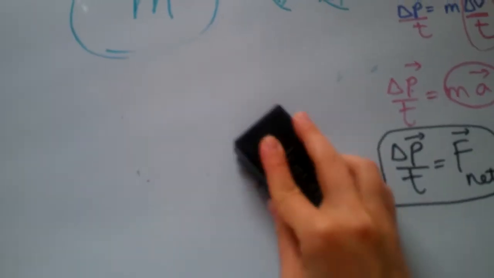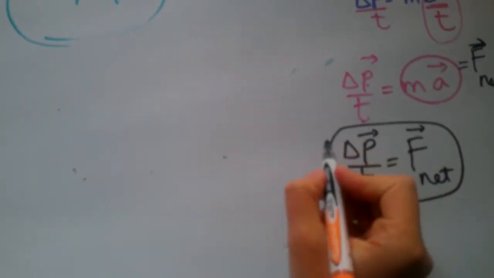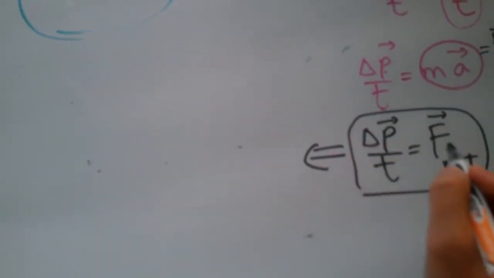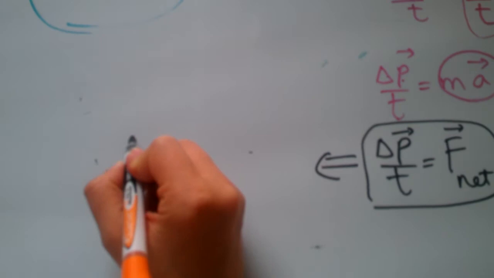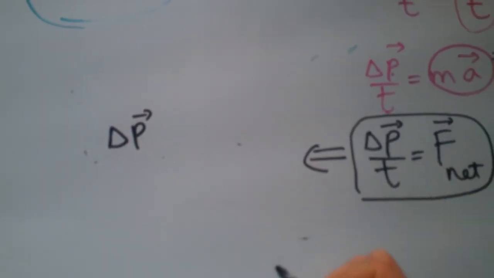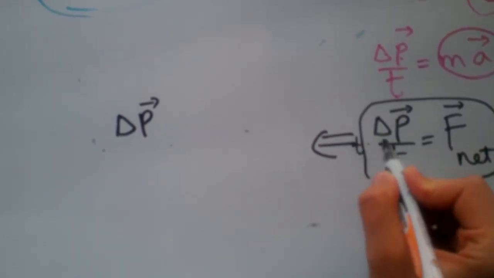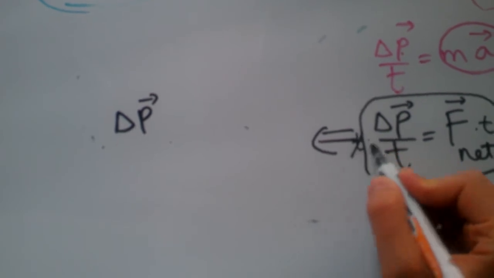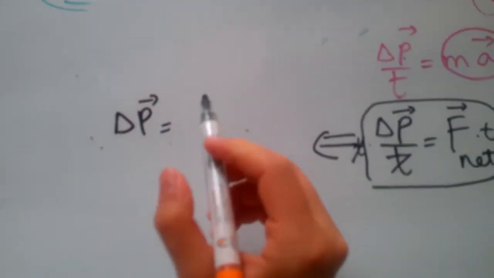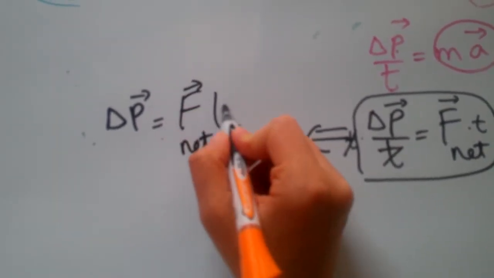that's that. Let's do a little bit of manipulation on this formula, knowing that if this changes, there is a net force acting on my system. So delta P over T gives me the net force. Now let's multiply both sides by T to get rid of this T here. So if I want to isolate delta P, then delta P is net force times time.